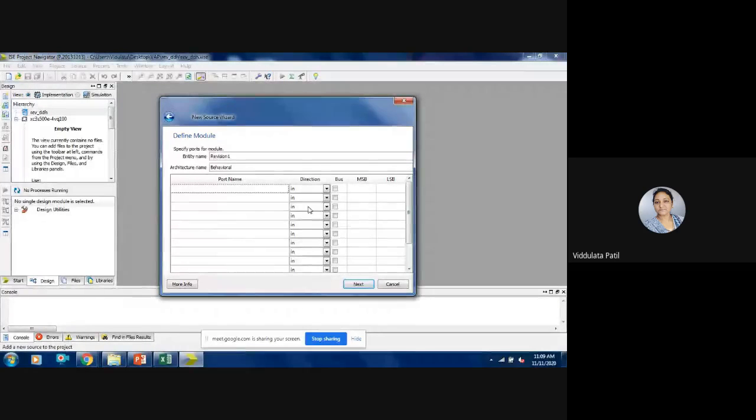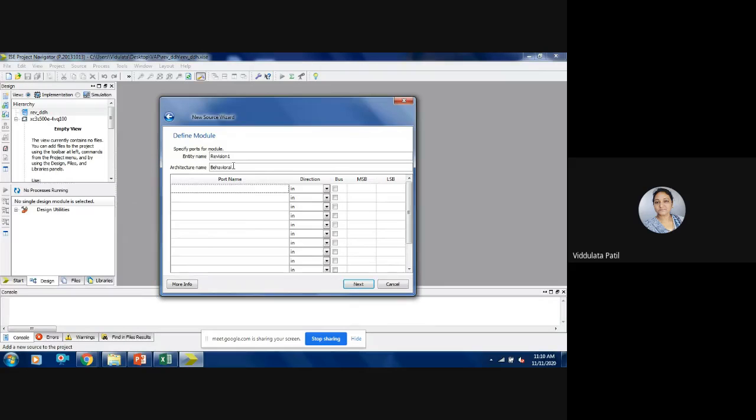Here, when you are adding a new source, you will get a define module window, that is the new source wizard. In that, whatever source name you have given will by default be taken as the entity name. Okay, so if you want to change this, you can change it. Otherwise, you can keep it as it is. And the architecture name will be considered as behavioral.